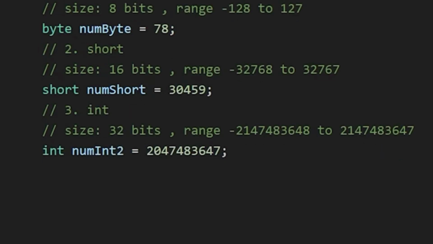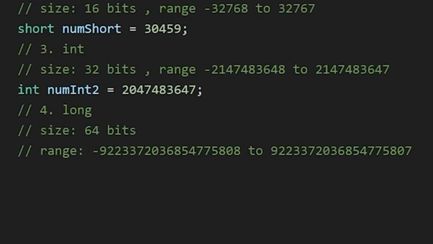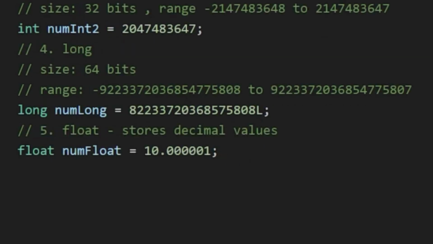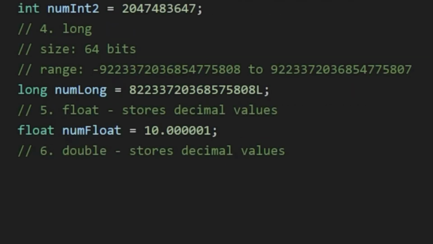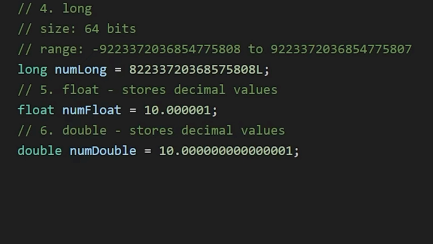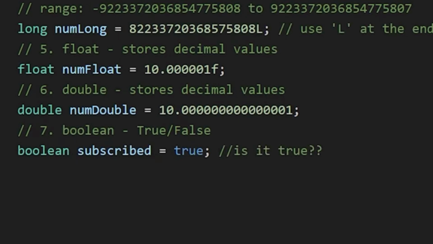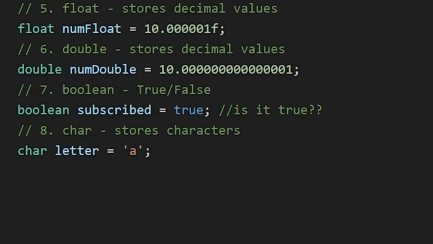And if that's not enough and you want to store a very large number, then we have the long data type, which has a range of around -9 quintillion to 9 quintillion. But to tell Java it is a long number, we need to add L after the value of our long number. Then we have float, which is used to store decimal numbers, and then double is also used to store decimal numbers but with higher precision. Now, by default when we write a decimal number in Java, it is considered as double. So when defining a float value, add f at the end of the value. Next is boolean, which only stores two values, true and false. Then we have char, which is used to store single characters.